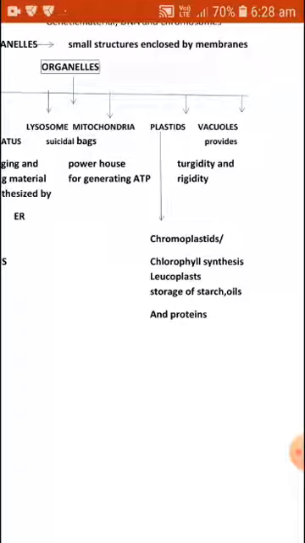The chlorophyll pigment that is present in the plants gives green color to the plant and helps in the process of photosynthesis. So chromoplasts are present in the plant cell. This pigment is not present in the animal cell. So this is the basic difference between the plant cell and animal cell.